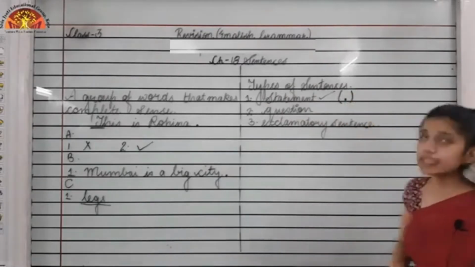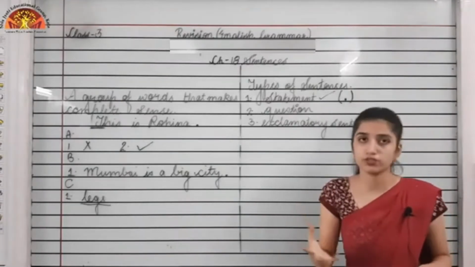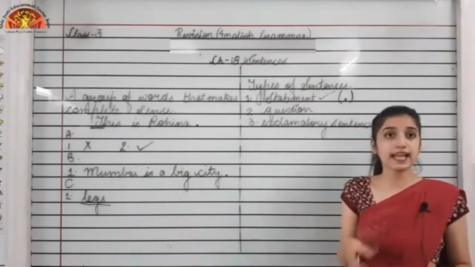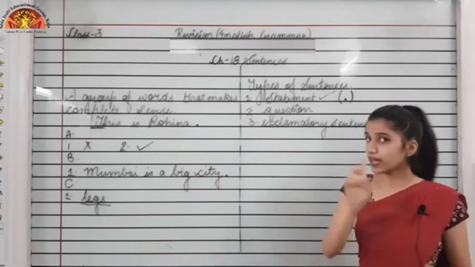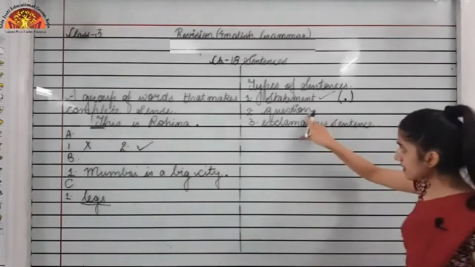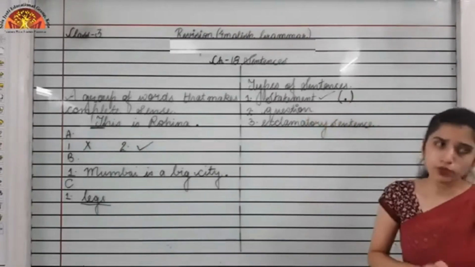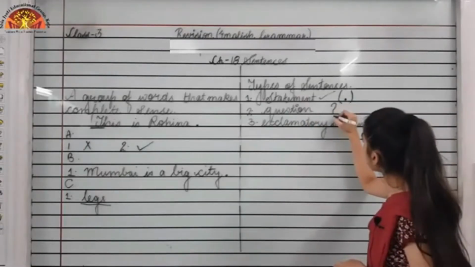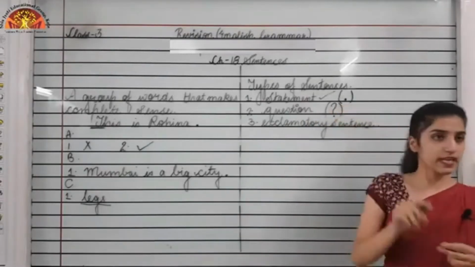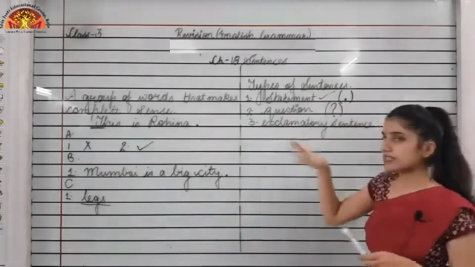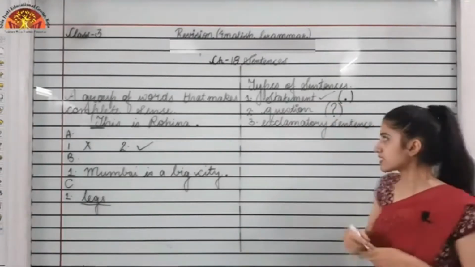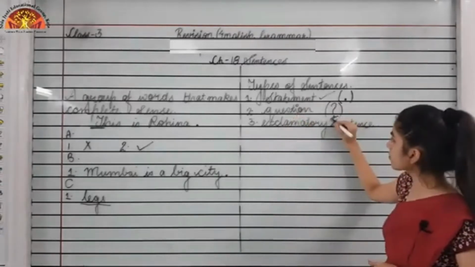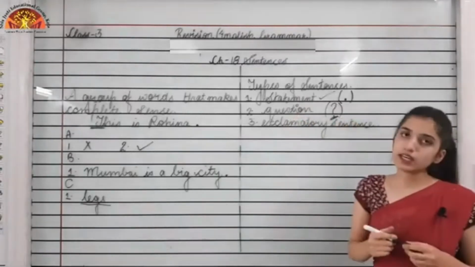Now moving to the second type of sentence, which is a question. When a sentence asks a question, at that time do we use a full stop to end it? No, we use a question mark. So a sentence which asks questions is a question sentence, and what you have to do is put a question mark at the end.